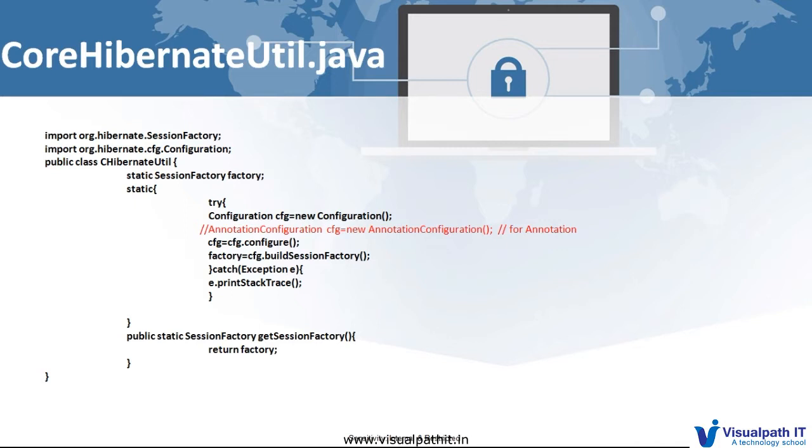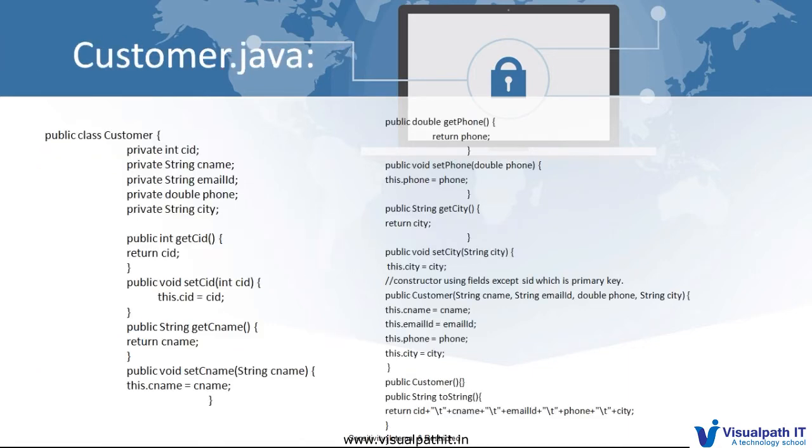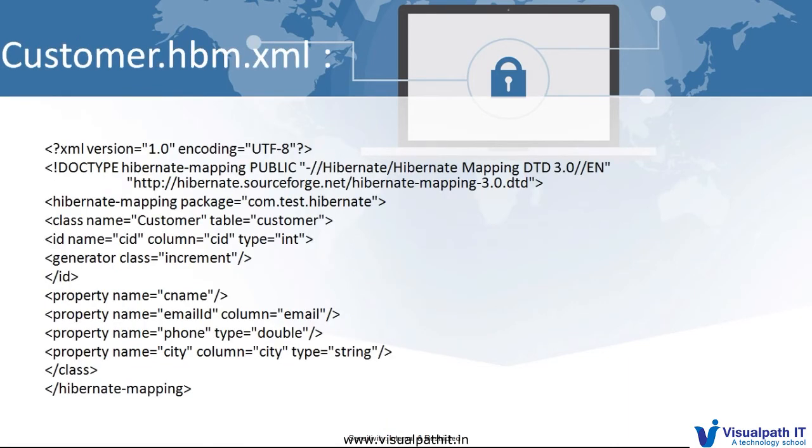from configuration to annotation configuration. We have to instantiate the configuration class if we want to use Hibernate Core up to 3.2 or less version, or we have to instantiate annotation configuration if we want to use the annotation version or any 3.2 to latest version. So this is the thing here. Another code is there, we will talk about,